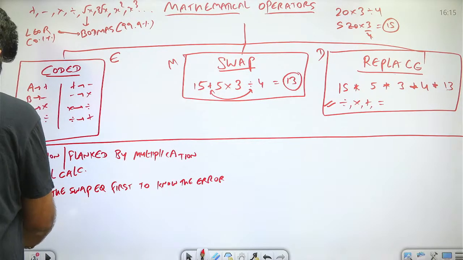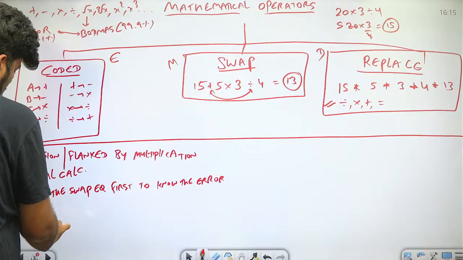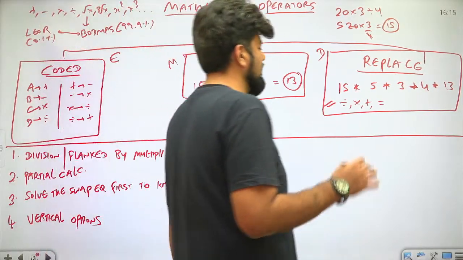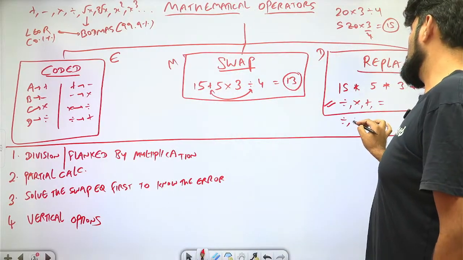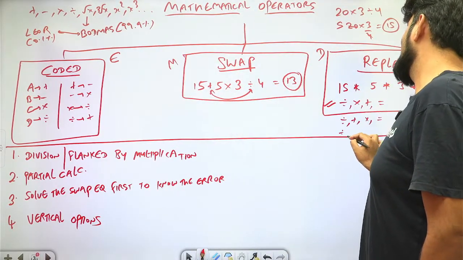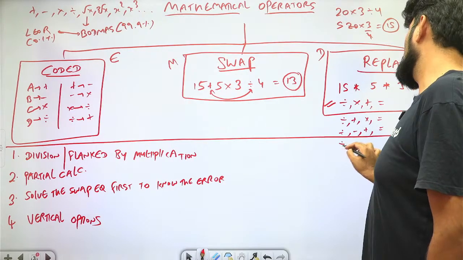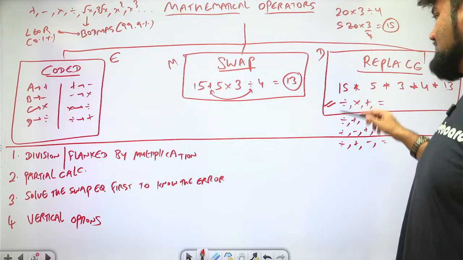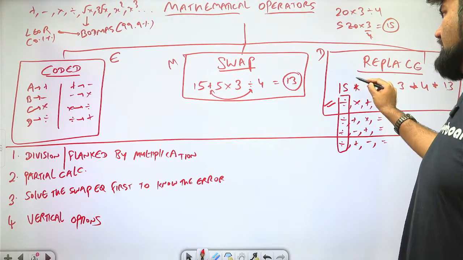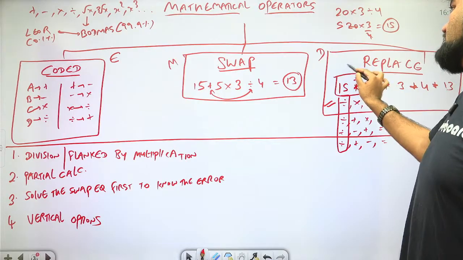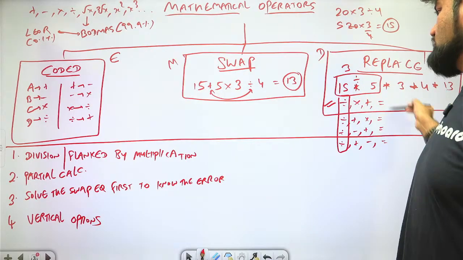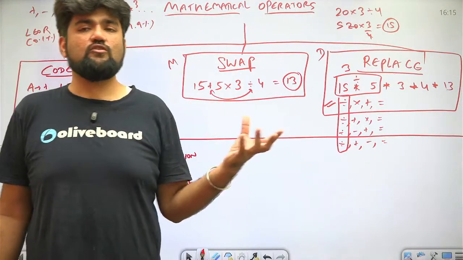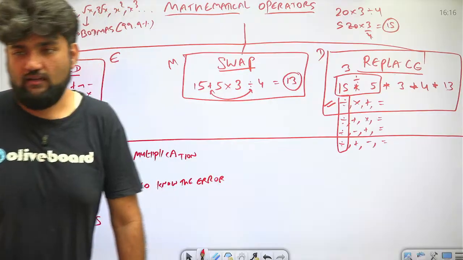And the fourth and last one is vertical options. What are vertical options? For example, in this case, I had 4 options with me. No matter what the other options are, I can see that the first sign in all the options is the same, divide only. So I'll put divide here and solve this. I will get 3 and then continue with the rest of the equation with the rest of the symbols. So if vertically a sign is the same in all the options, put it right away and solve it, so that your equation becomes shorter and easier to visualize.